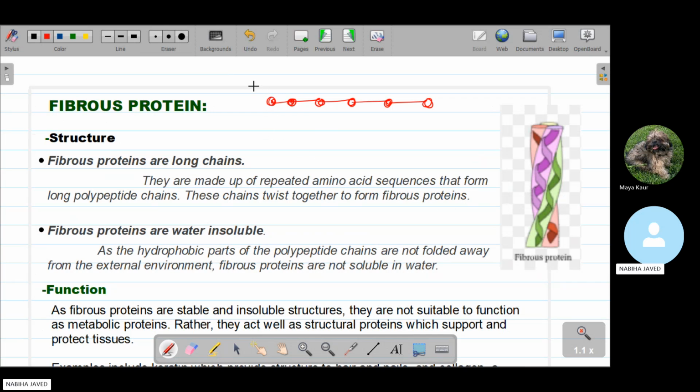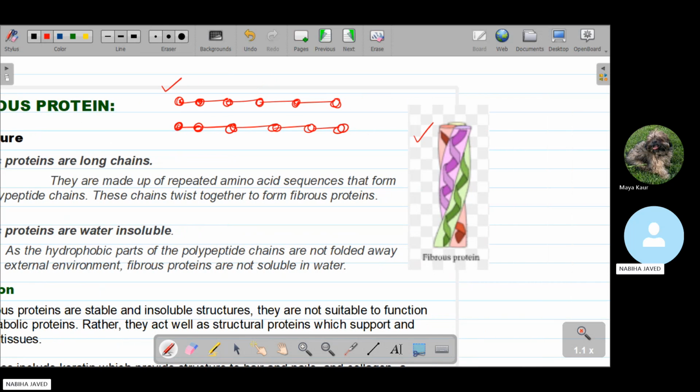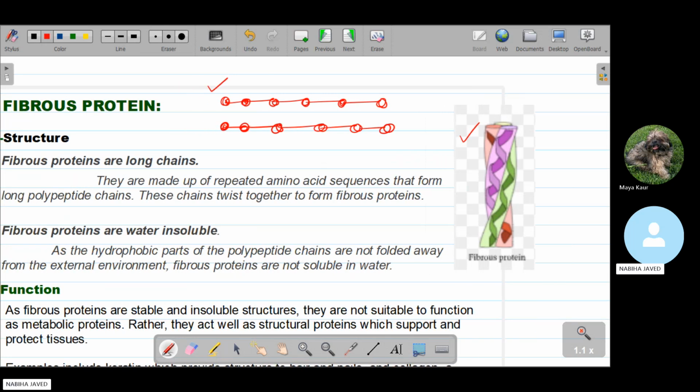This is one chain of the polypeptide, and this one is another chain of the protein. These two chains twist towards each other and form a fibrous protein, in the form of this, and also in the form of DNA. These are long-chain polypeptides, long-chain proteins. The other thing is about